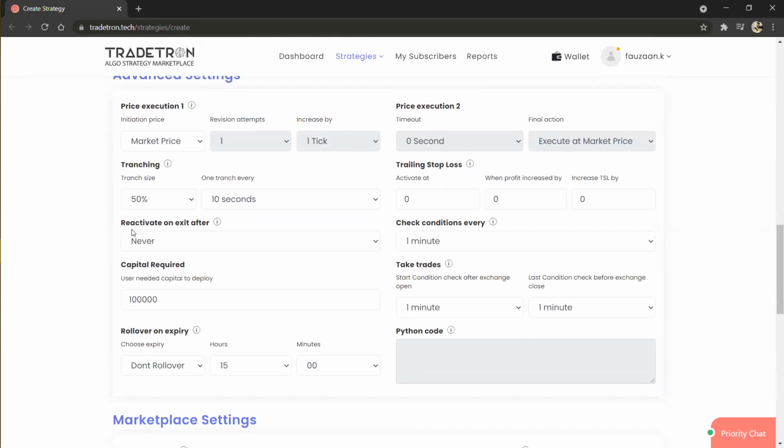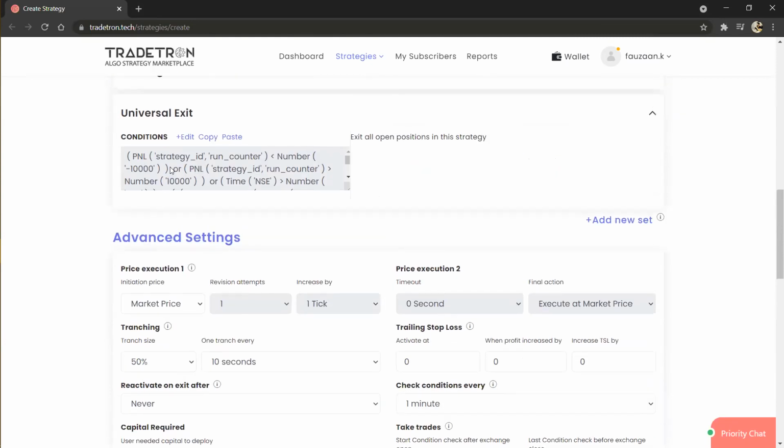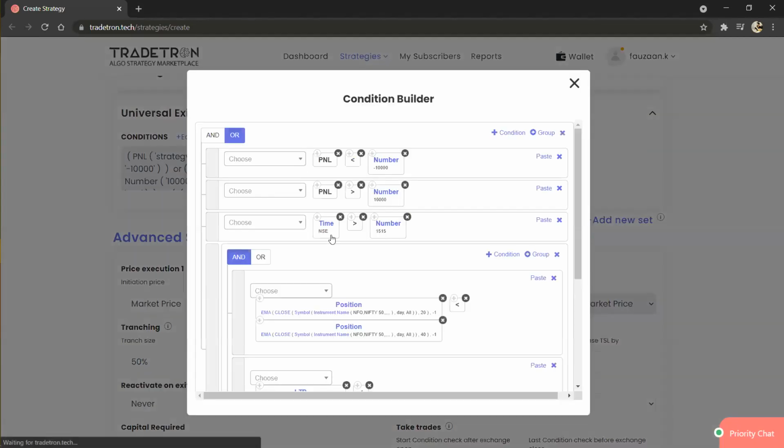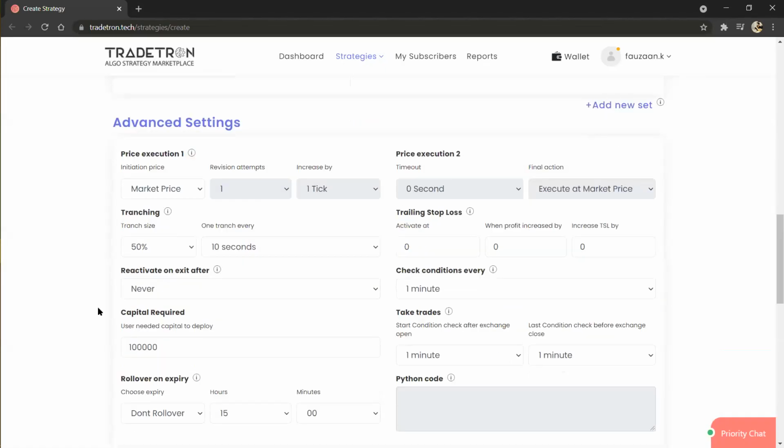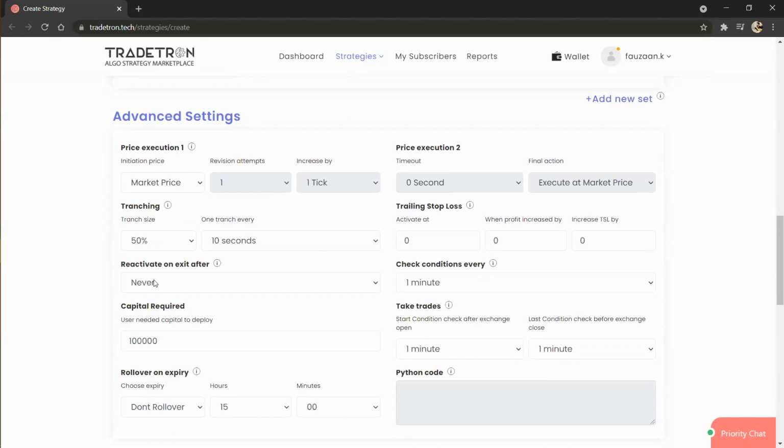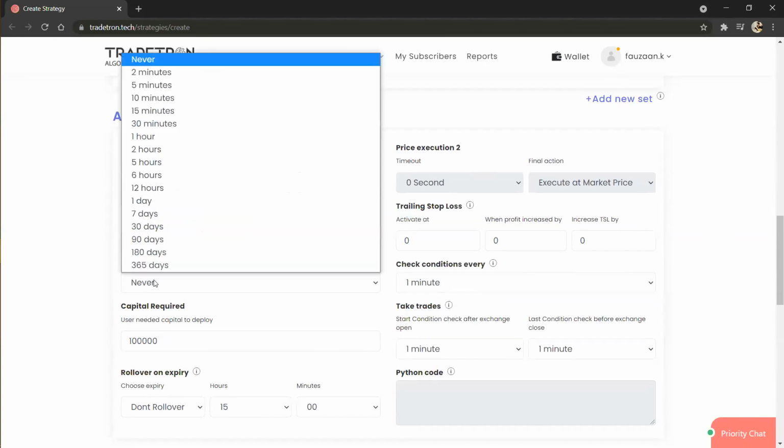Here it is reactivate on exit after. As I said earlier, these conditions are on strategy level, so obviously this exit is not a set specific exit. This is a universal exit. Whichever condition is getting satisfied and your algorithm is taking an exit, that is a universal exit, and only then will it reactivate after this specified time. The minimum time is 2 minutes and the maximum you can choose as per your choice.